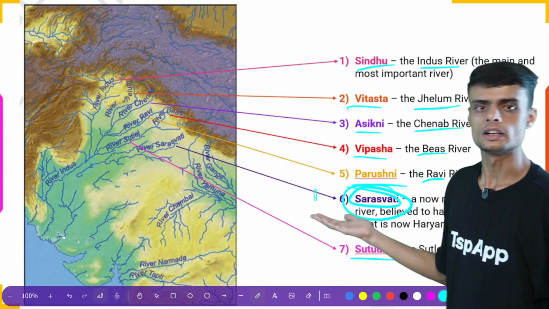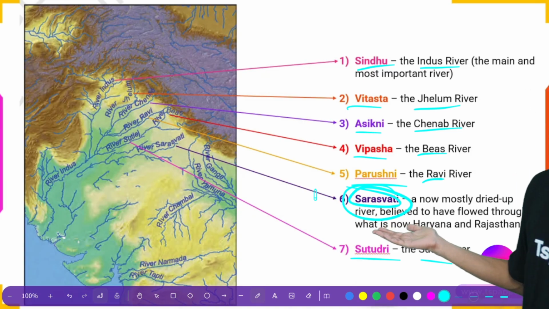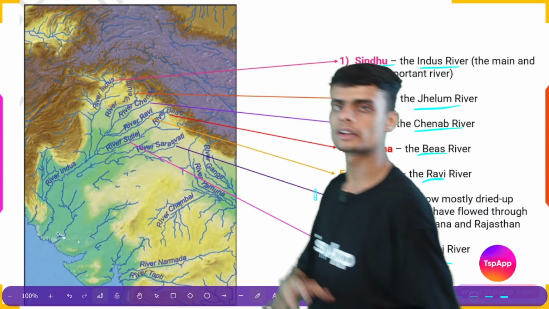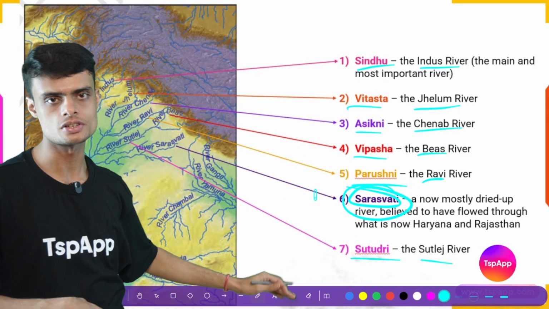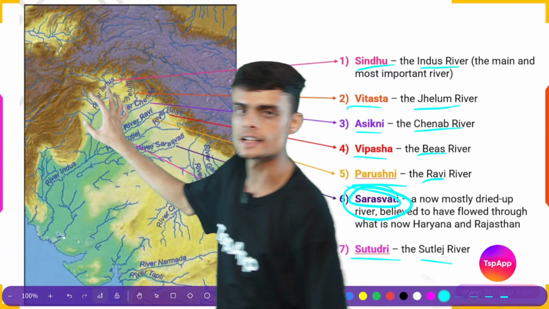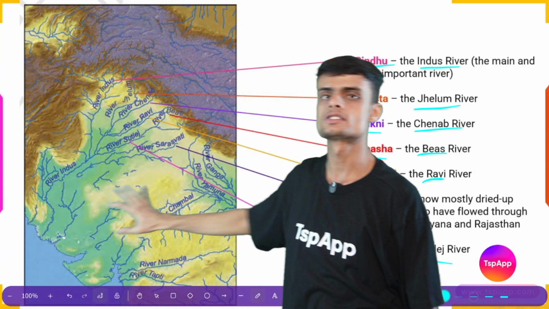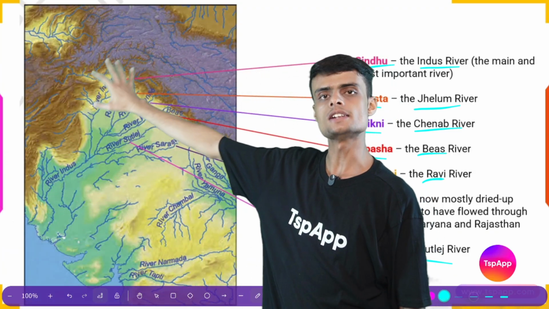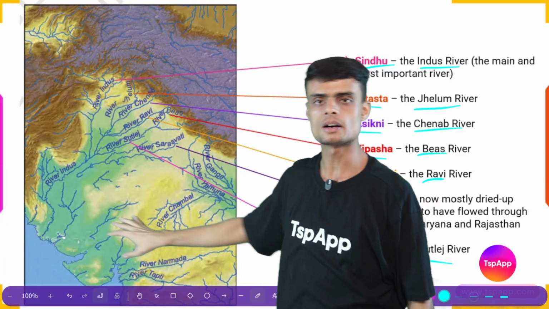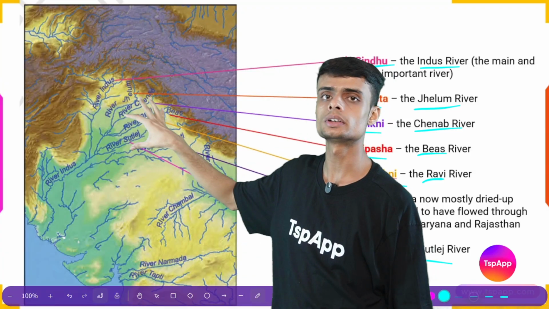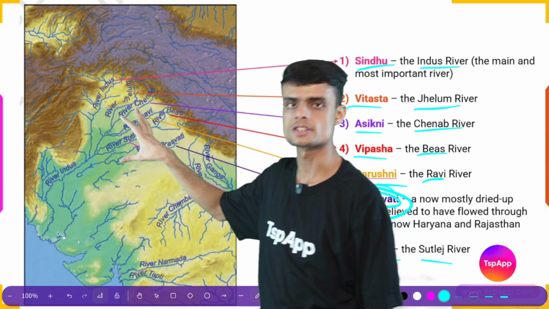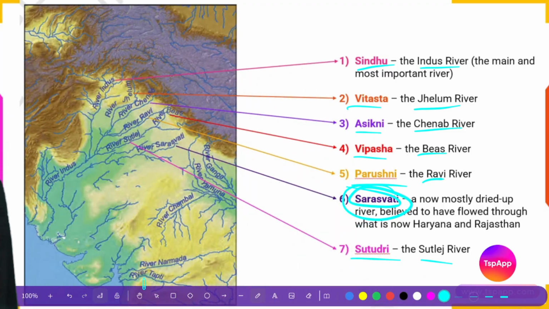Saraswati river, in today's time, is dry right now. Okay, so it is not a perennial river, it gets dried, but we are counting the Saraswati river also, so that makes a total of 7 rivers in this area. So that is why this area is called the Sapt Sindhva. And because this area comes in the Indian subcontinent, that's why we are calling it a name for the Indian subcontinent, Sapta Sindhva.